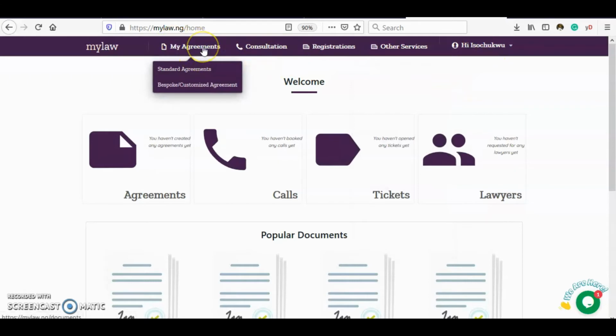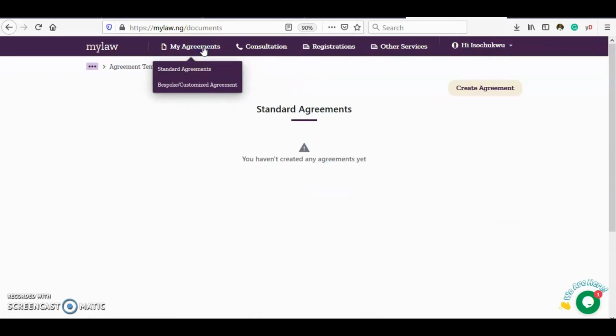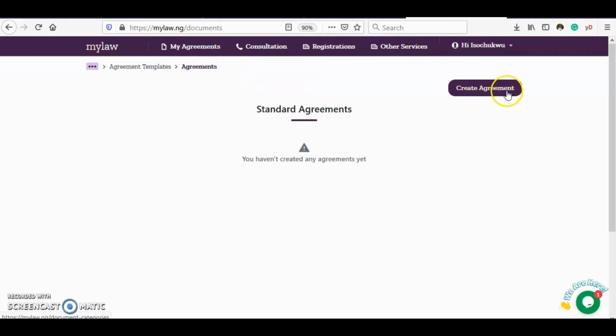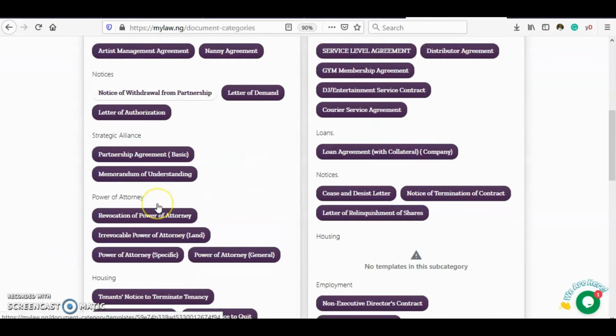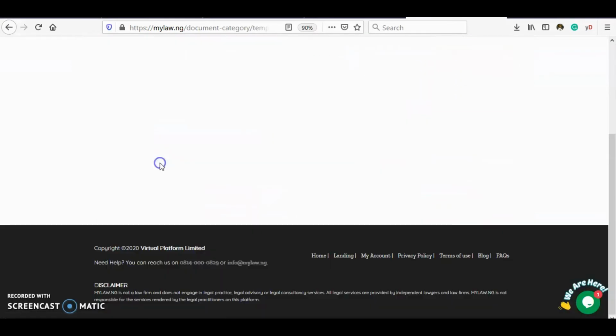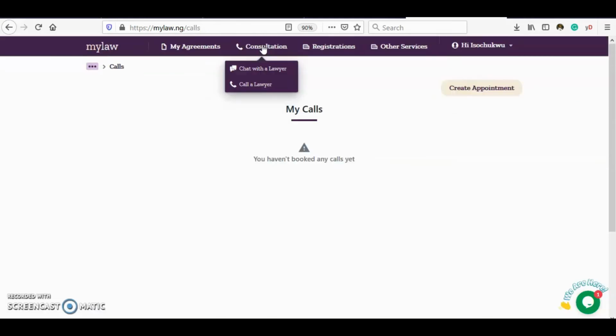For agreements, you could click the agreement modal and you click Create Agreement. You select the agreement of your choice and start. For consultations, you can either chat with a lawyer or call a lawyer.